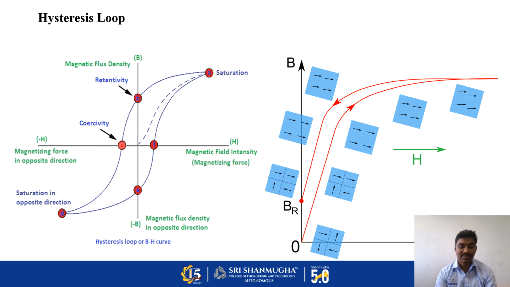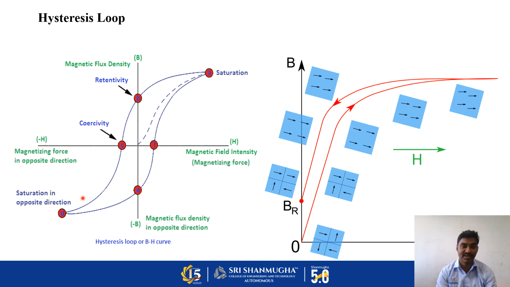Again, I'm going to increase the magnetic field strength in the negative x-axis direction. Then the magnetization is induced in the material, and it starts to align in the opposite direction to the one we applied before. So it increases again. As we discussed on the positive side, here also we get the same saturation, but in the opposite direction. The remaining things are the same.